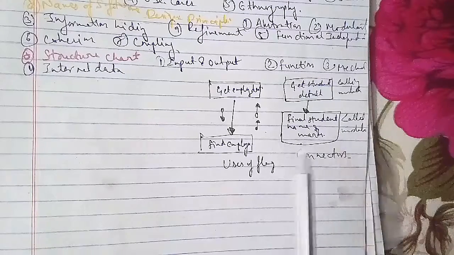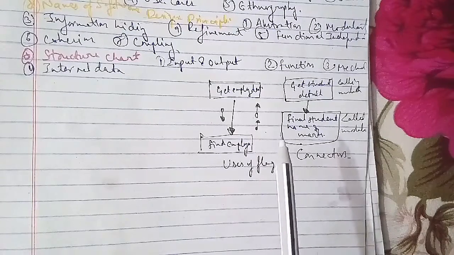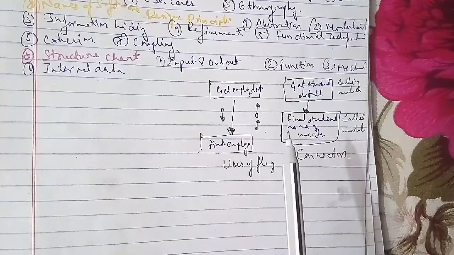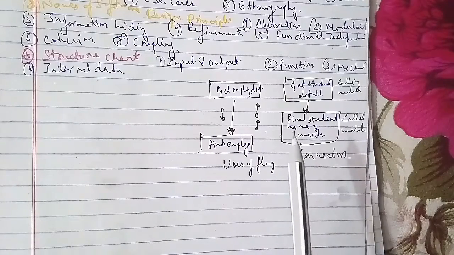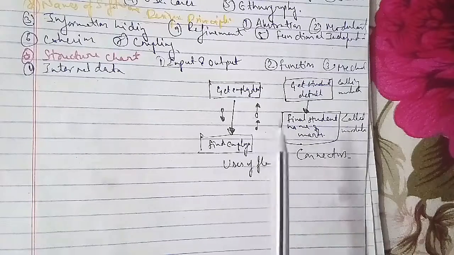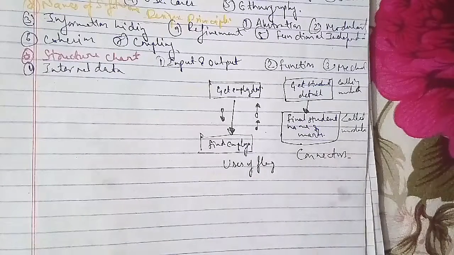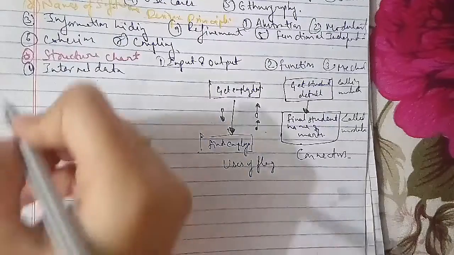So, the properties of a modular system that we have. The first property we have is modular decomposability.